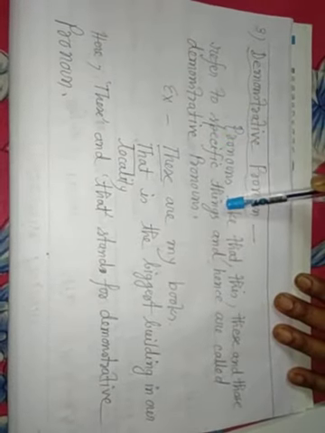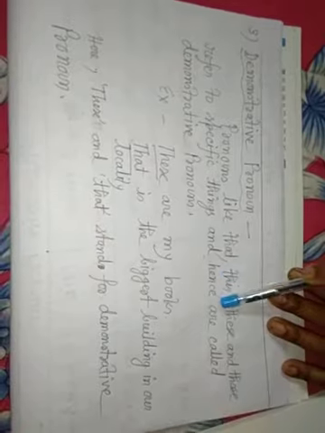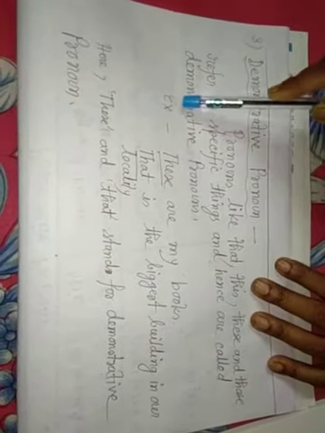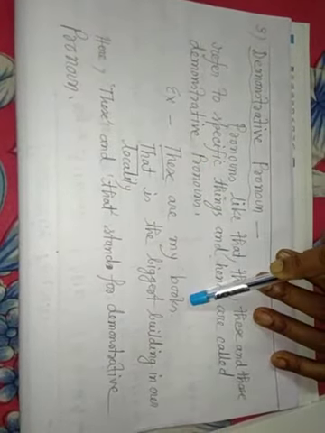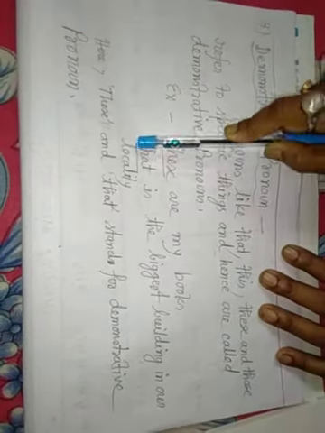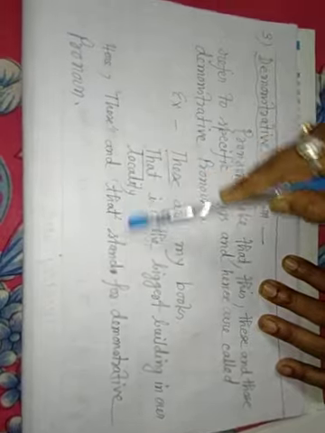So, see it. Demonstrative pronouns: pronouns like that, these, and those refer to specific things, and hence are called demonstrative pronouns. Example: these are my books. That is the biggest building in our locality. Hence, these and that stand for demonstrative pronouns.